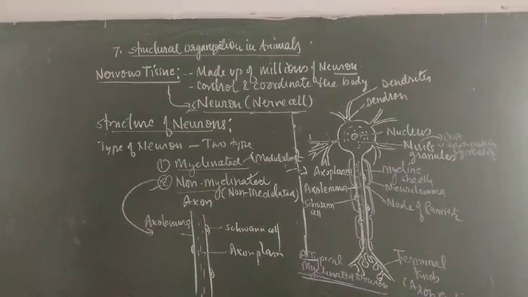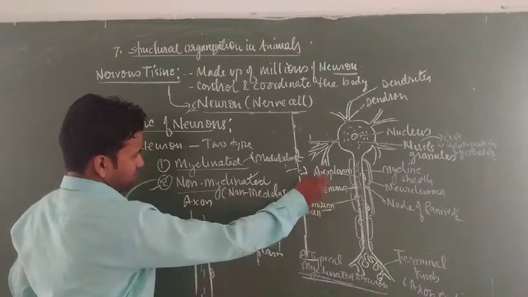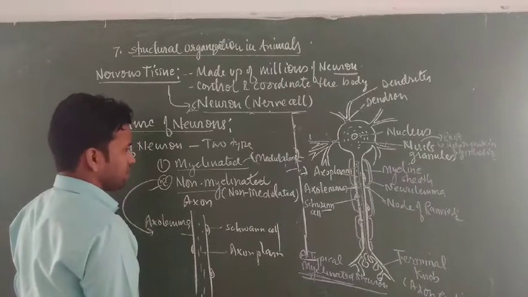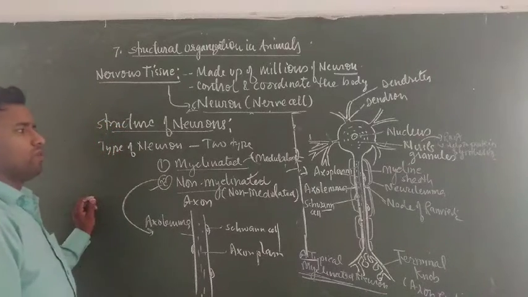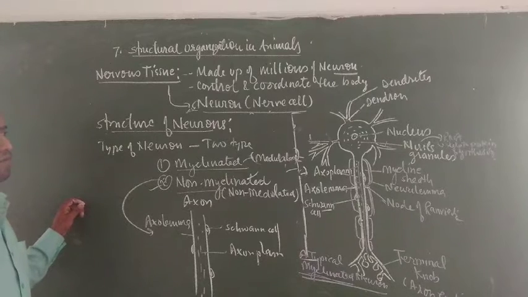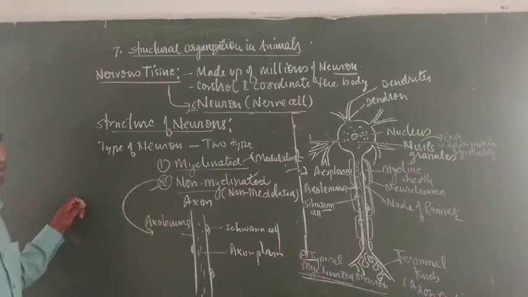Here the axon is surrounded by cells called Schwann cells. This Schwann cell is able to synthesize the myelin sheath. Due to the presence of the myelin sheath on the axon, no interweaving of the axons takes place and no conductions interfere.